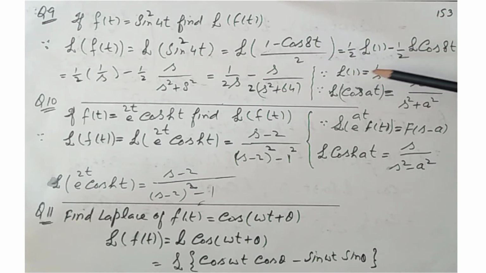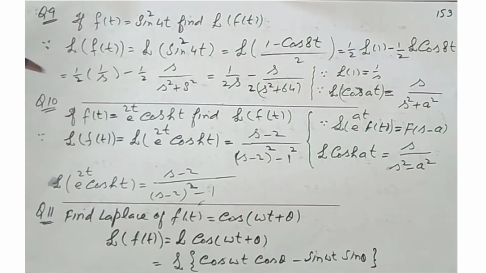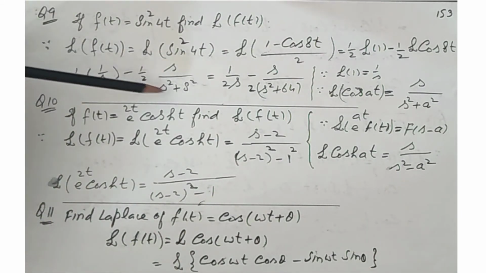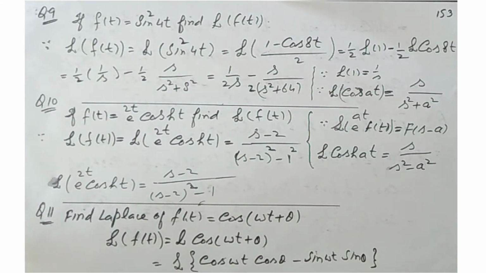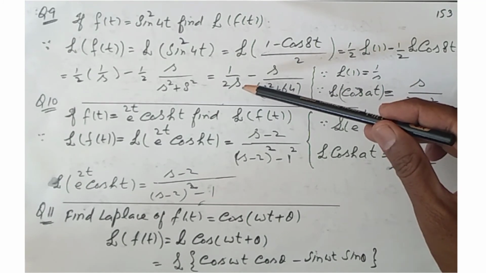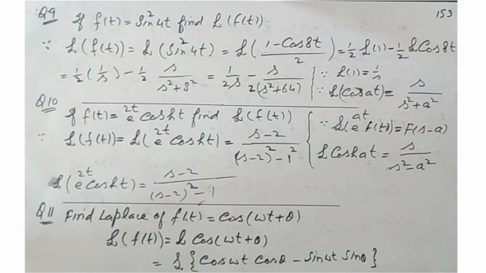Now we use this formula, Laplace of 1 is equal to 1 by s, and Laplace of cos at equal to s over s square plus a square. So in place of Laplace of 1, we write 1 by s, and in place of Laplace of cos at, we put s over s square plus 8 square, and this becomes 1 by 2s minus s over 2 into s square plus 64, and this is the answer of this question.